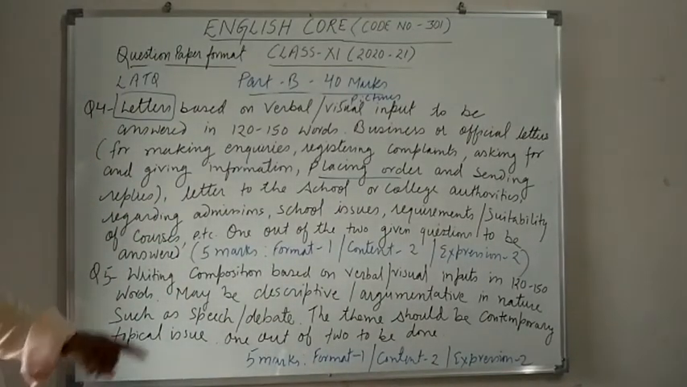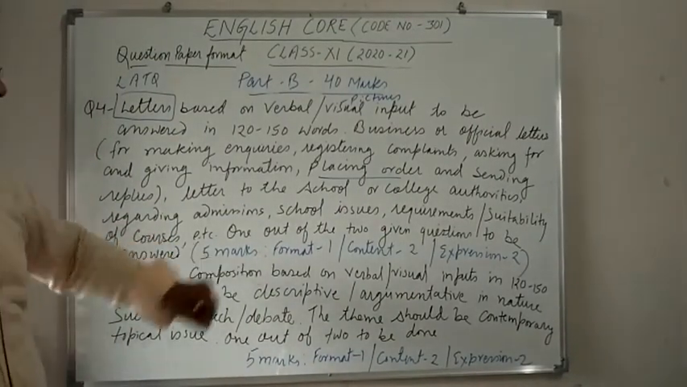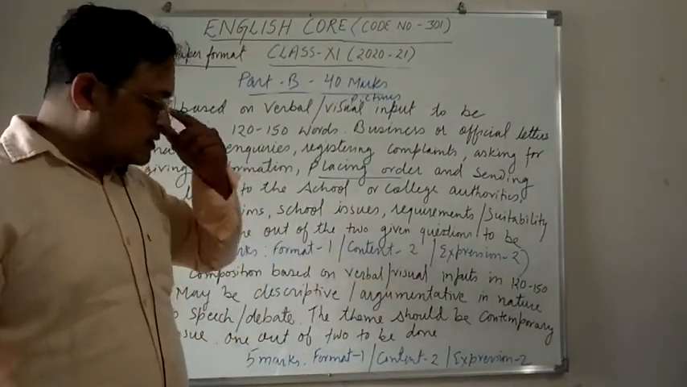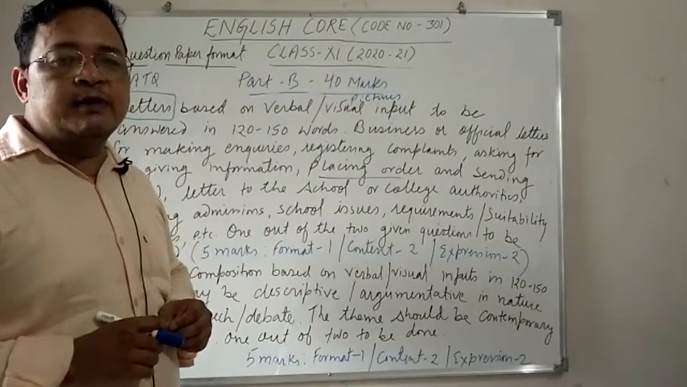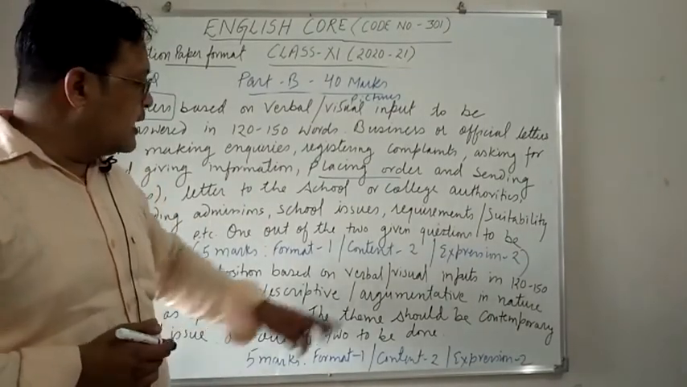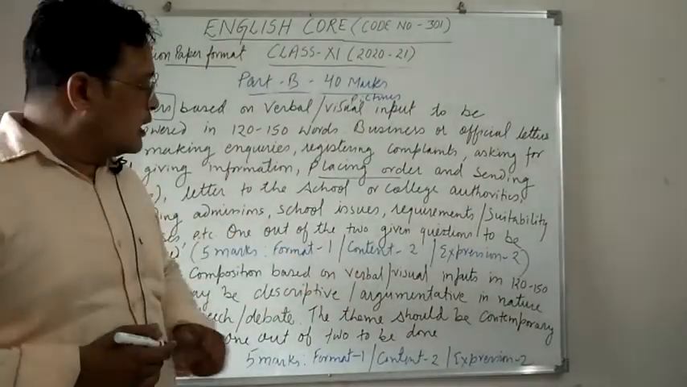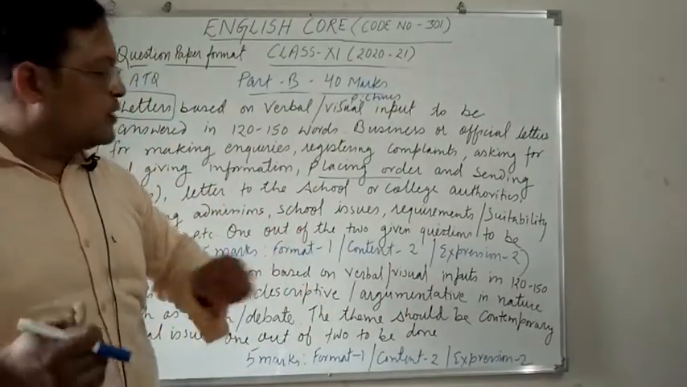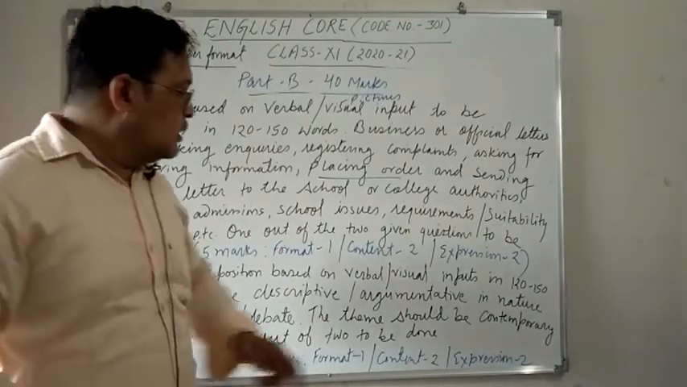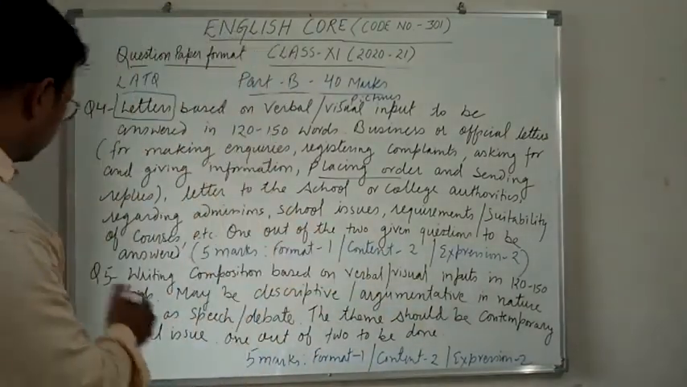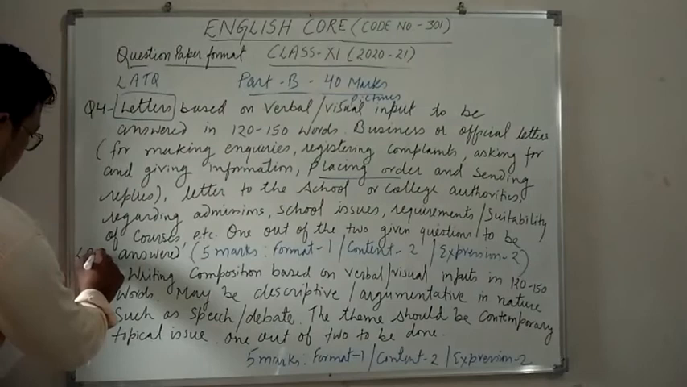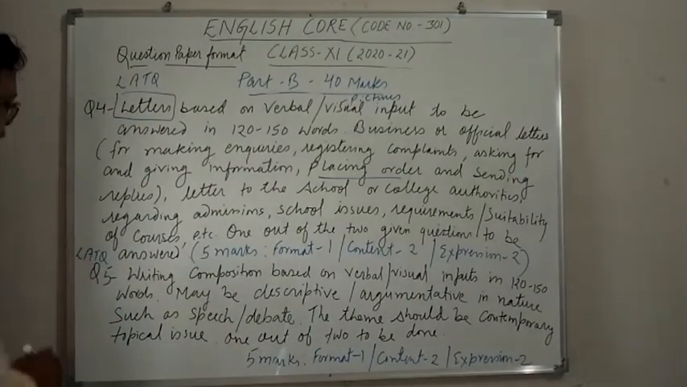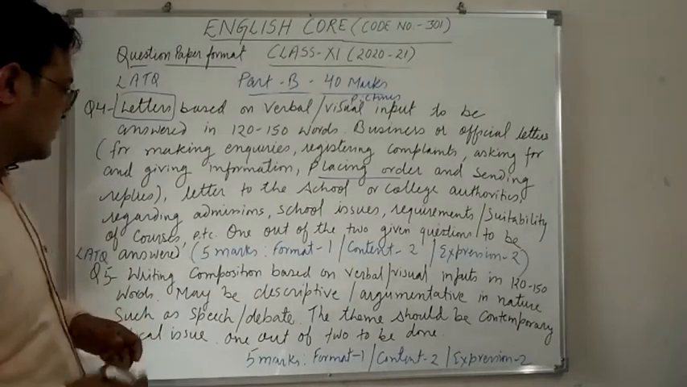Question number 5 will again be a writing composition based on verbal or visual input. I already explained verbal and visual input to you. Verbal means some written material will be there that you will take as a hint and solve the question, and visual input means some picture will be there that you will see and try to answer the question. Again it is a 120 to 150 words question, a long answer type question.